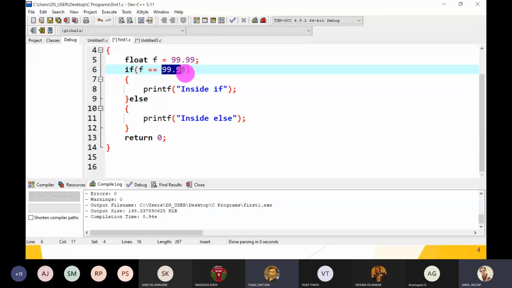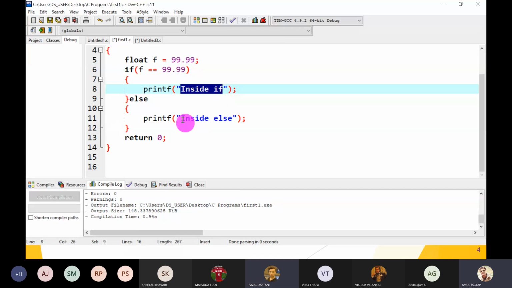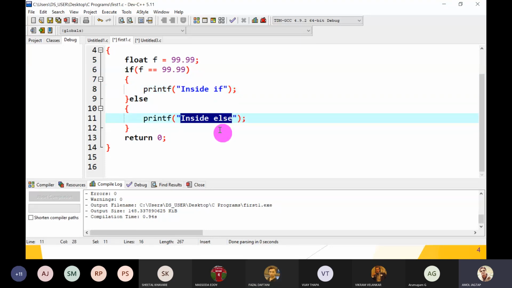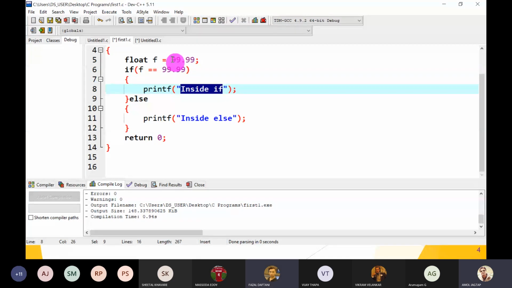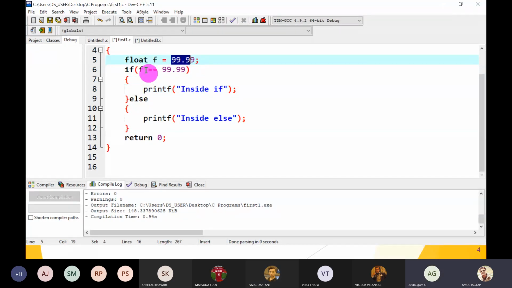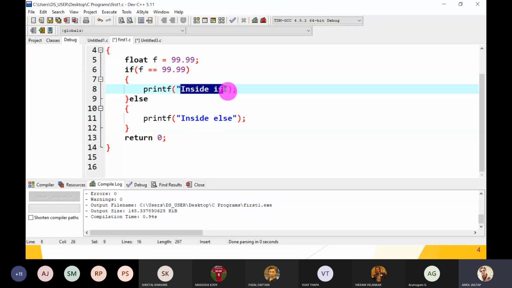If it is 99.99, then print inside if, otherwise print inside else. So which output gets displayed on the console? Inside if, sir. Inside if. Okay, because the value of f is 99.99, both are equal, so it returns true and the if statement is executed.